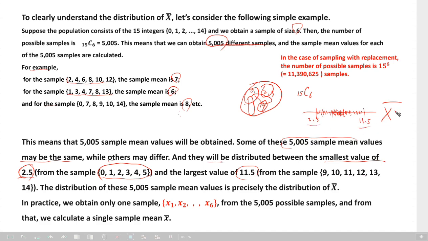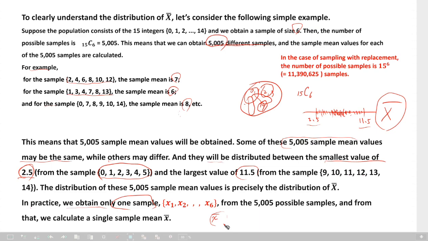In practice, we just get one sample. In practice, we obtain only one sample, X1, X2, Xn, out of 5,005 possible samples. Okay? So we actually get just one sample mean. It is X bar. So that's why we have to distinguish small letter from capital letter. Capital letter is random variable. Small letter, what? Is realized sample value.